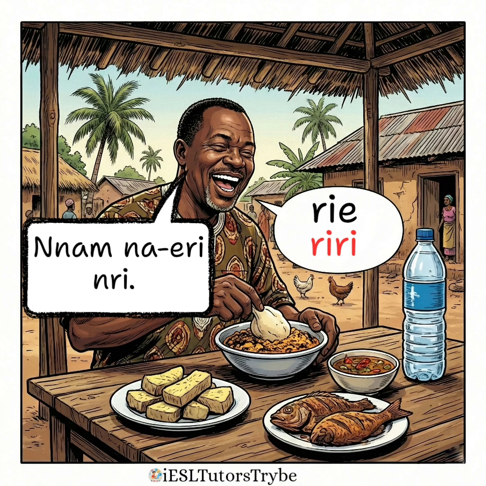Rie. Rie means eat. The past tense is riri. So we can say nnam na-eri. My father is eating. The word na in Igbo means is. So it changes a past tense verb or a present tense verb to present continuous. Na-eri is eating. Nri in Igbo means food. So nnam na-eri, my father is eating food or my father is eating.